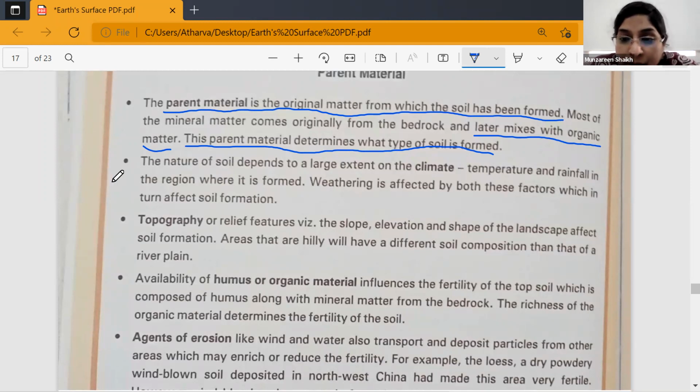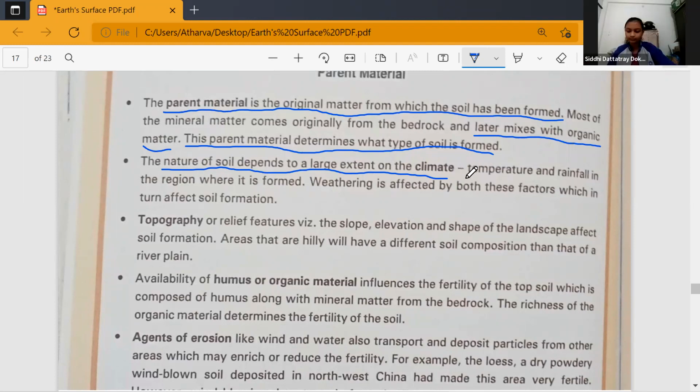Next is temperature. Please underline temperature and rainfall in the region where it is formed. Weathering is affected by both these factors, which in turn affect soil formation. So climate means what? Basically temperature and rainfall. Please underline temperature and rainfall.